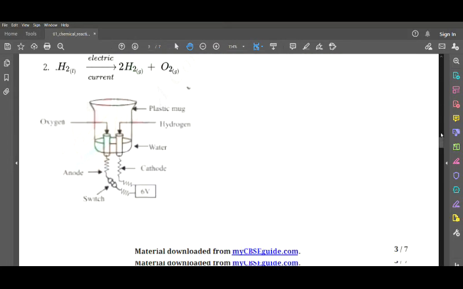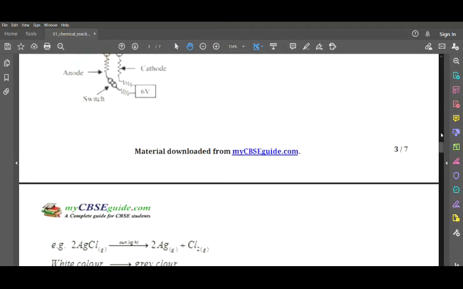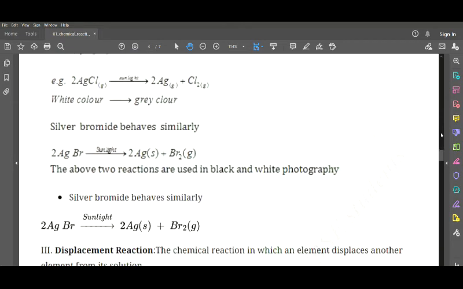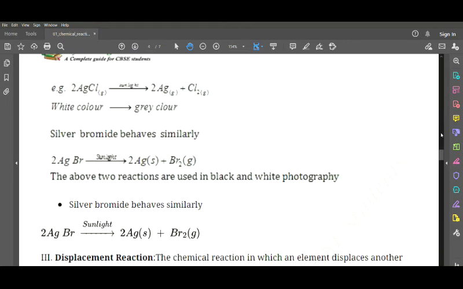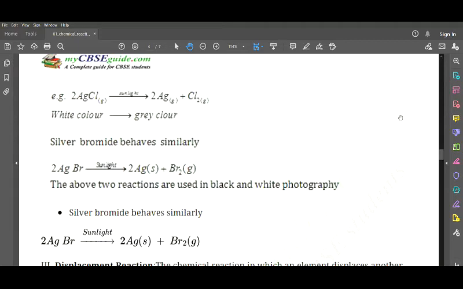Now what we can observe from this above, this is one of the diagrammatic representations they had given. Now next we have silver chloride. Silver chloride gives us silver plus chlorine. When this silver chloride decomposes, which is in white color, it gives us silver plus chlorine of gray color.